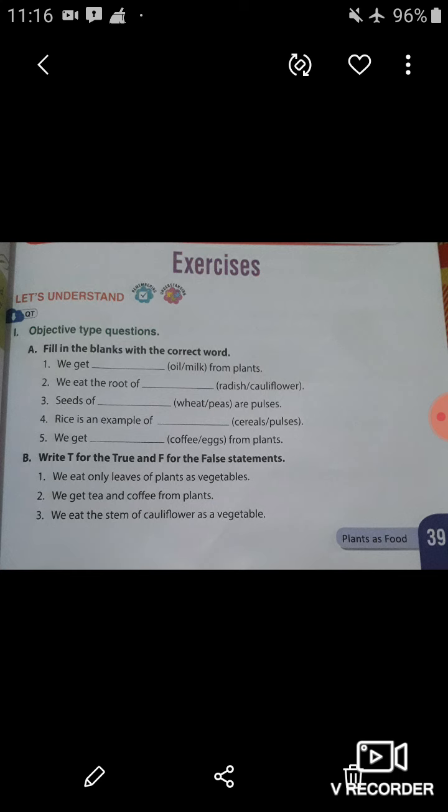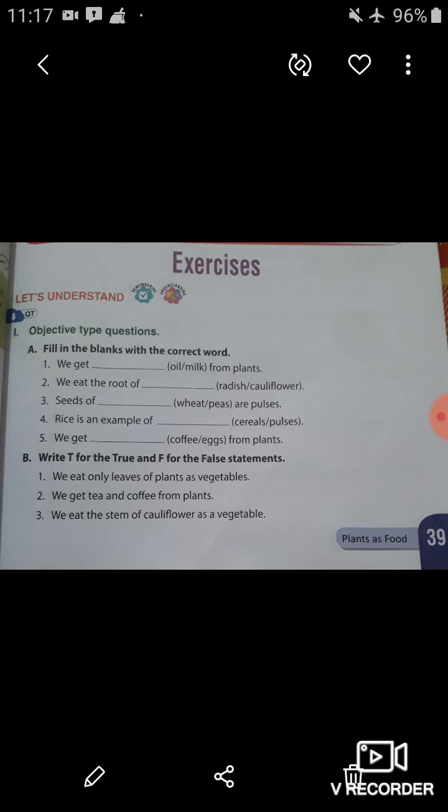Question number B. The first one is, we eat only leaves of plants as vegetables. So students, as you know that we eat different parts of plants as vegetables like stem, root, flower, leaves. So students, this statement is not true. The statement is false. So you have to write F in front of this statement.